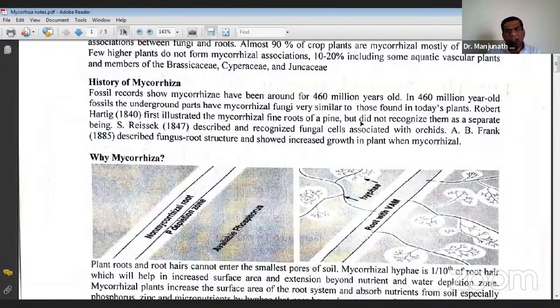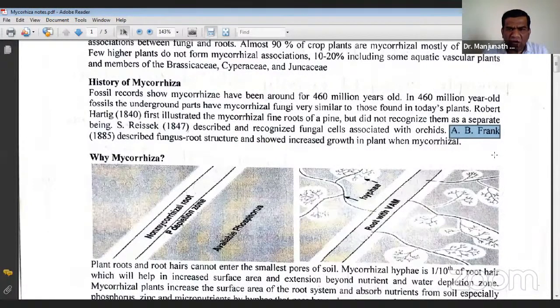And then A.B. Frank described the fungus root structure and showed increased growth in the plant. So A.B. Frank is the person who has worked on this aspect. Actually, he coined the term.